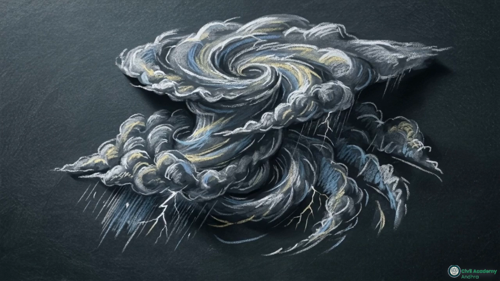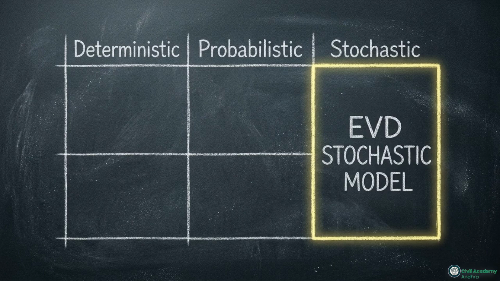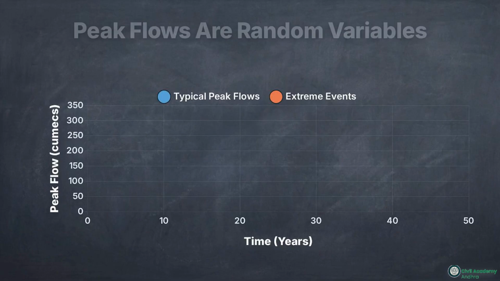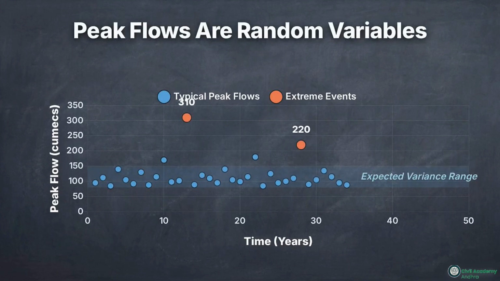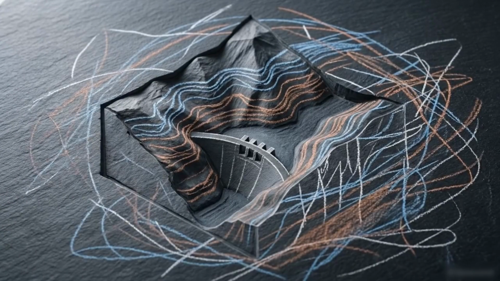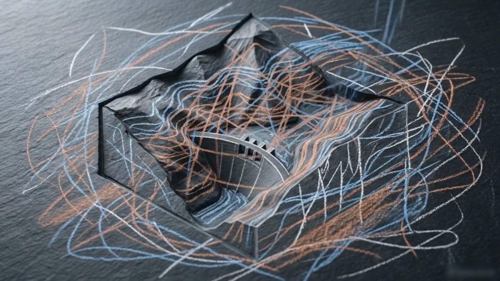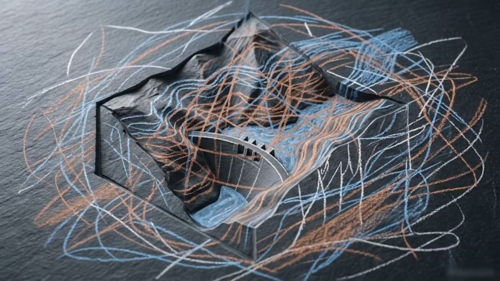To address that variance, we shift to the probabilistic and stochastic methods, specifically Gumbel's extreme value distribution. Stochastic processes treat peak flows as random variables occurring over time, rather than fixed, predictable outputs. To predict the catastrophic unknown, civil engineers must abandon fixed outcomes and embrace the mathematics of extreme probability.